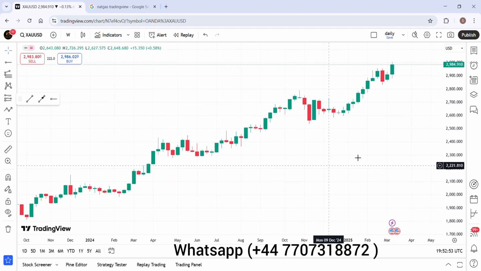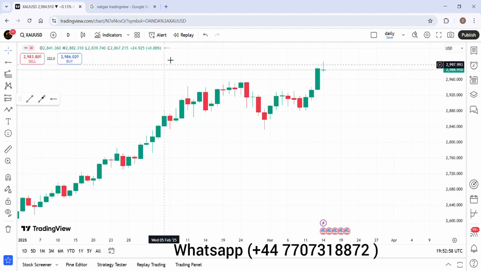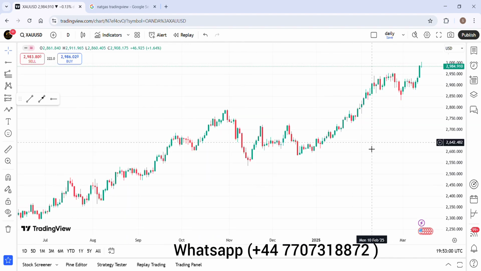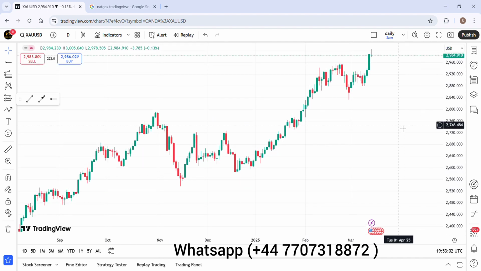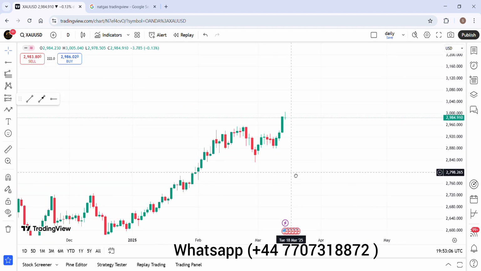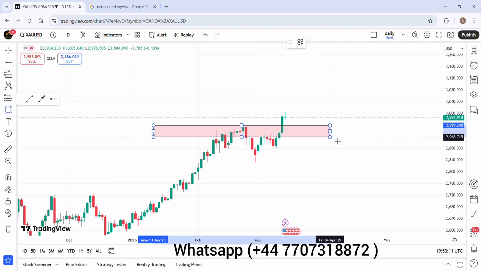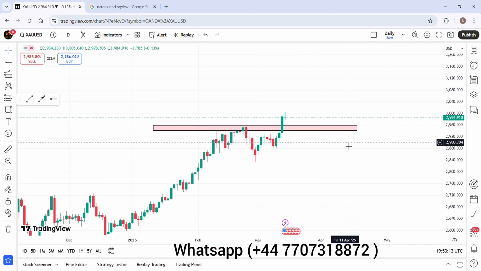Let's now move to the daily chart so we can find out more insights. Now first of all, please listen to me carefully. This was the zone of the market according to the daily chart. This is a daily candle rejecting this surface.